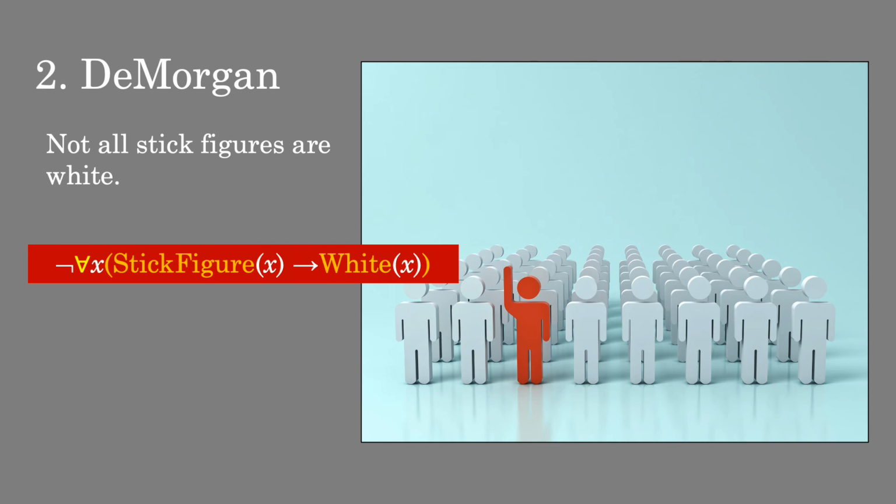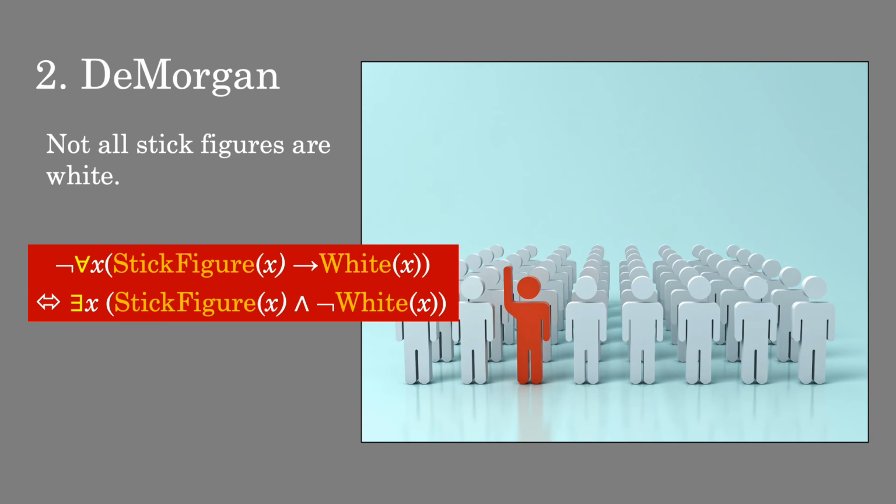Okay, let's think about how to translate this. You can actually be pretty literal about this. You see that just as the English sentence starts off with not all, so too does the logical sentence, the sentence in first order logic. And the rest hopefully feels pretty familiar, right? We're basically translating are using the conditional.